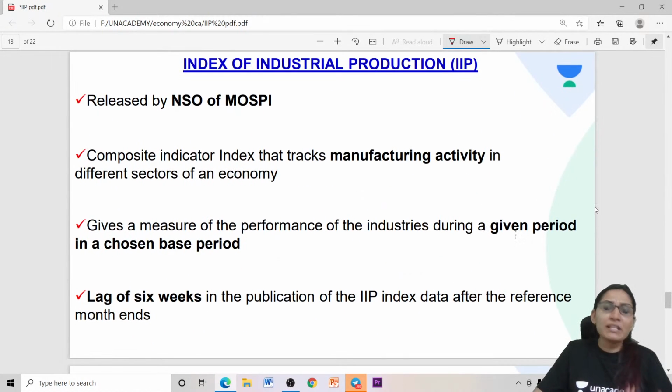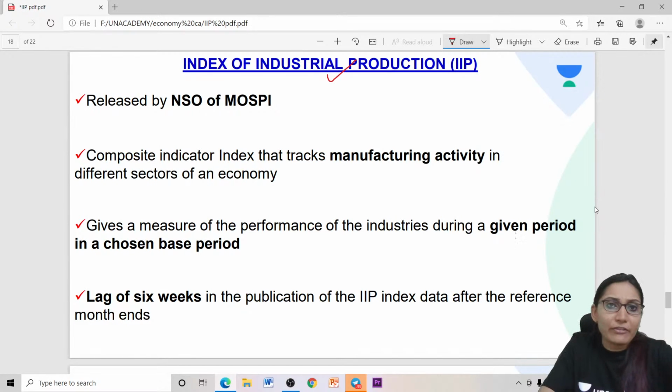IIP is, as I said, the Index of Industrial Production. From the name itself, what is clear? It's an index which gives an account of the industrial production happening in the country over a period of time. Now, it's released by the NSO, the National Statistical Office.